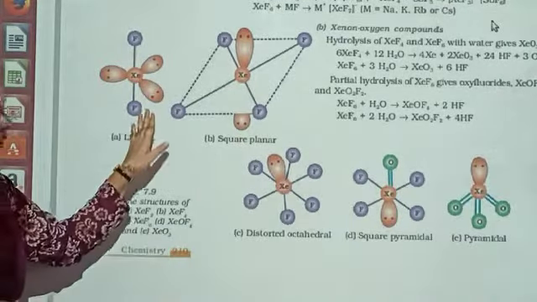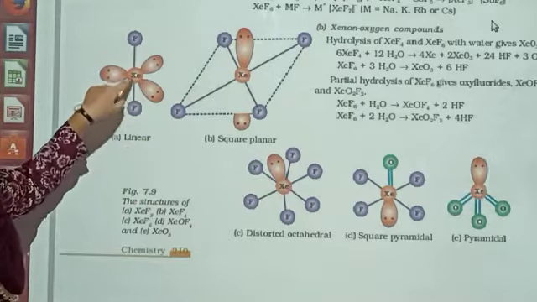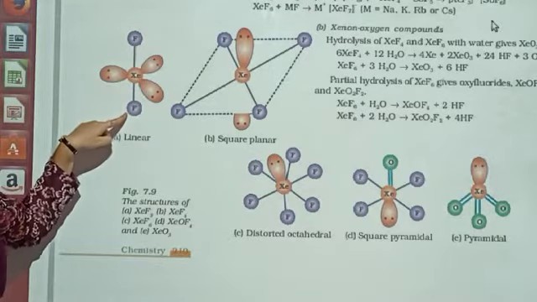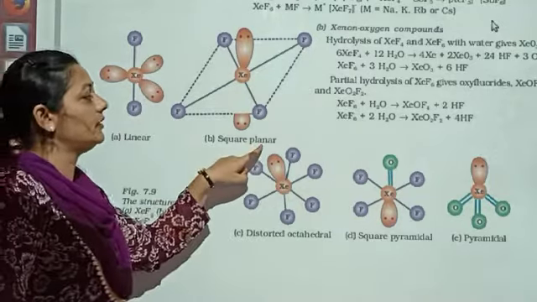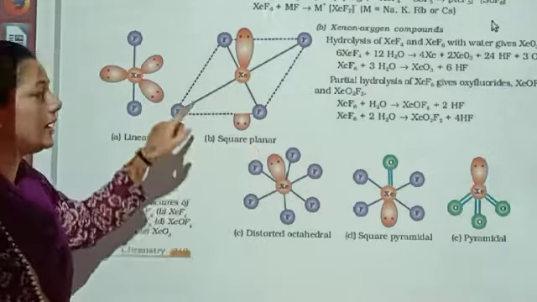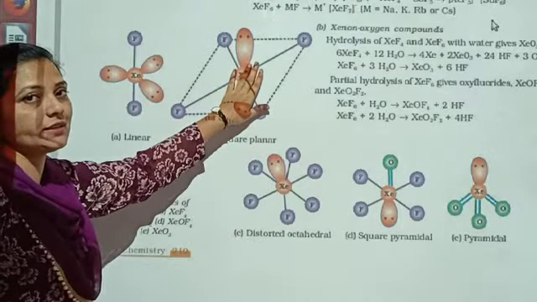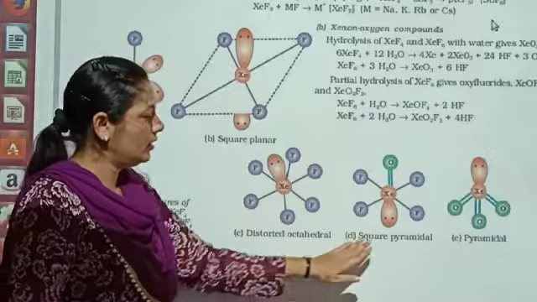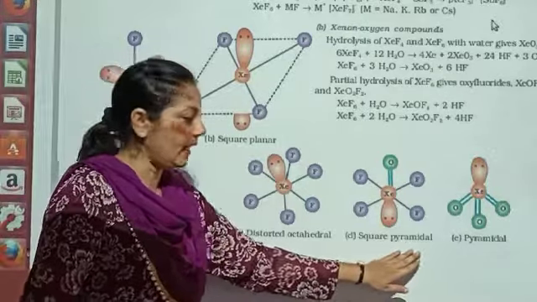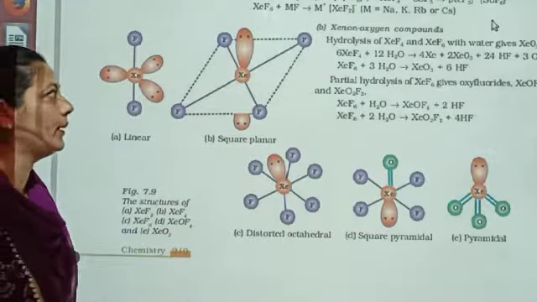See, here all the structures are given, students. You have linear, which is xenon difluoride. Then you have square planar structure, wherein the fluorides are at the corners around the center atom, that is xenon. Similarly, you have distorted octahedral, square pyramidal and pyramidal. So these are the structures of the compounds which you have to prepare.